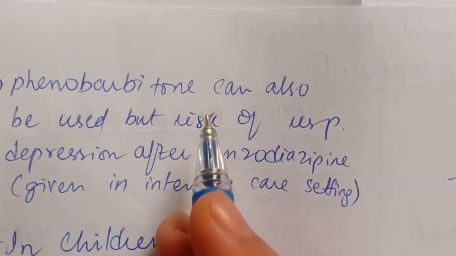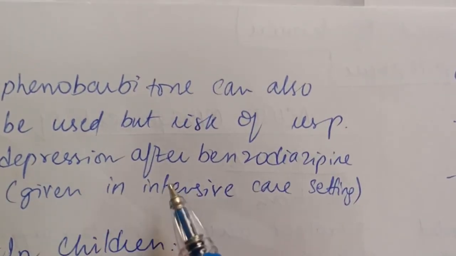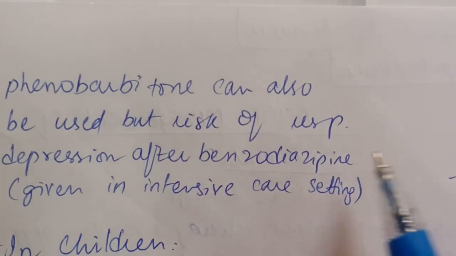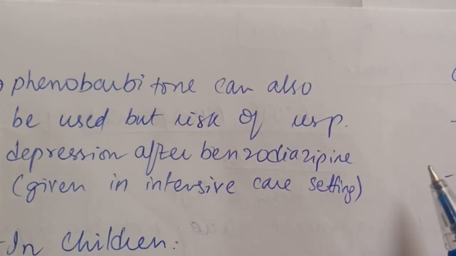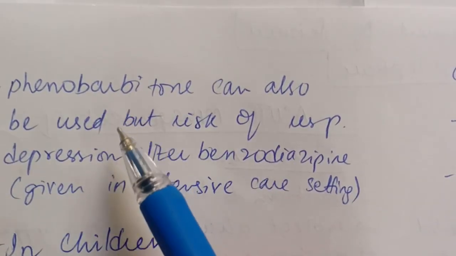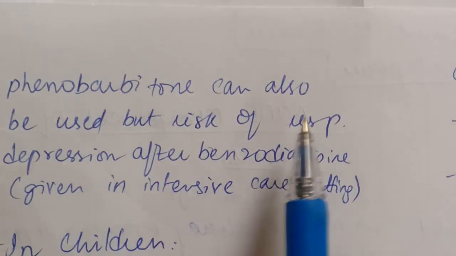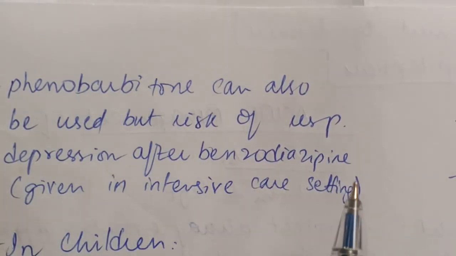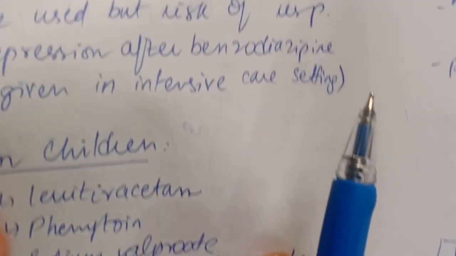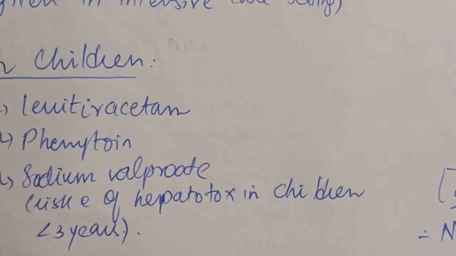Phenobarbital can also be given as an anti-epileptic drug, but the risk of respiratory depression is very high after the administration of benzodiazepine. So in the first step, we have given the benzodiazepine, and if we give phenobarbital in step two, there is an increased risk of respiratory depression. Phenobarbital is given in intensive care settings because of this side effect.